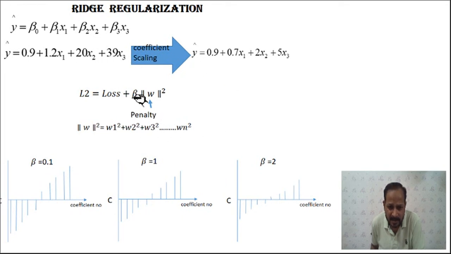So we can control the beta such that we avoid overfitting, as well as have less computational complexity.